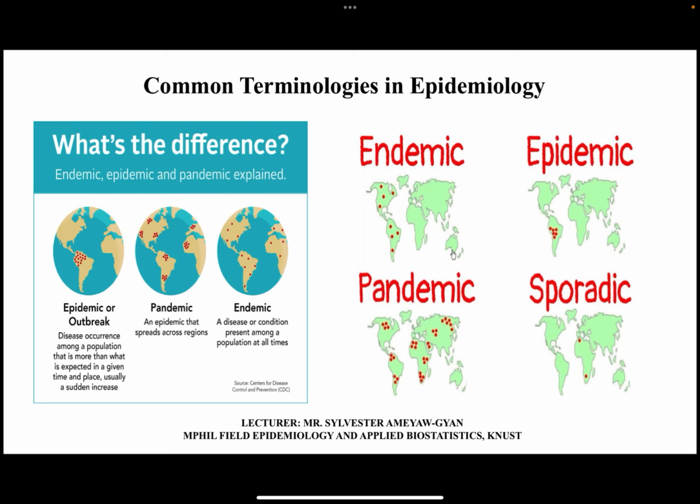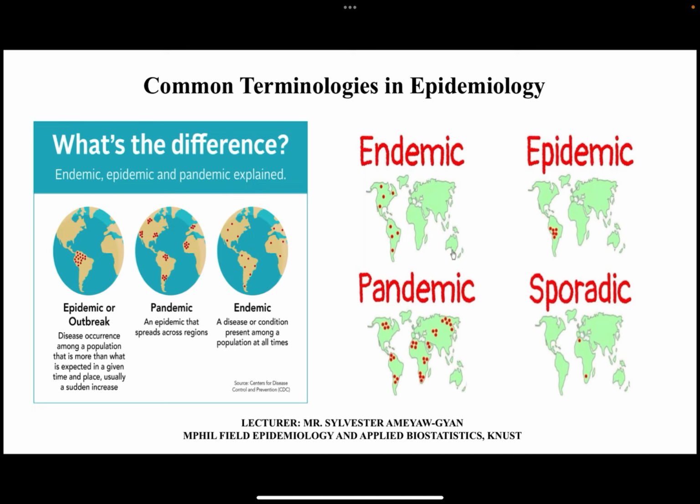For you to know it's an epidemic, consider the scale. An epidemic affects a larger scale, like multiple communities. So when we say, let's say, the number of cases in a particular country for a particular condition has increased suddenly, what are the communities where the condition is occurring? Is it multiple communities? If it is multiple communities, it's an epidemic. If it is multiple districts, you can call it an epidemic. If it's an entire region, you can also call it an epidemic.